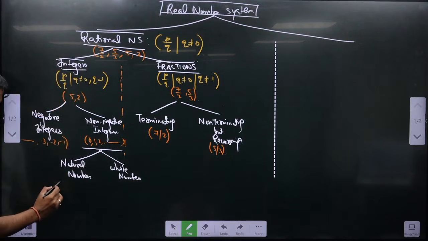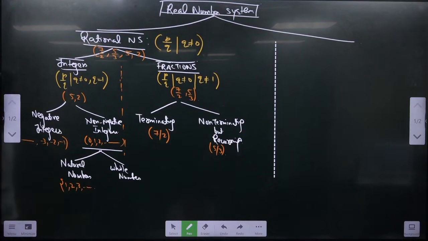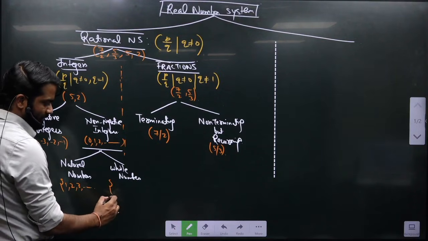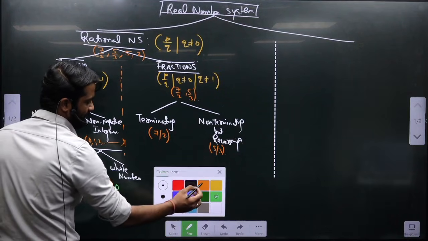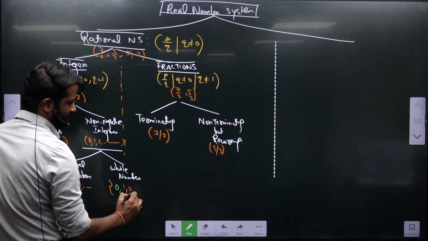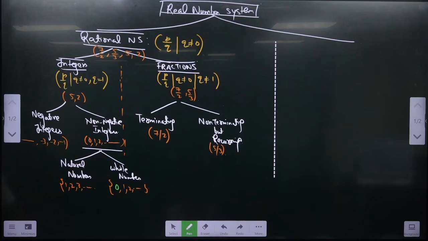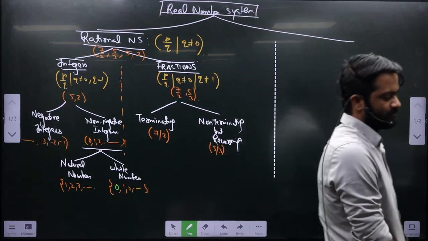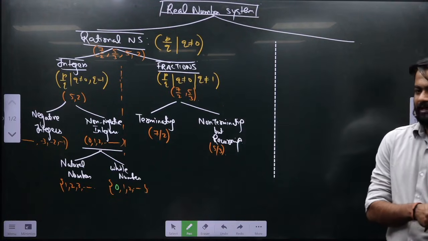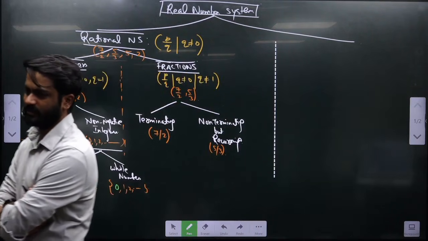See, natural numbers are those numbers which start with 1, are integers, and go until infinity. Whole numbers are those numbers which have additionally 0 in it, and then it goes until infinity. Can I make a statement, all non-negative integers are the whole numbers? Obviously yes, both are same.